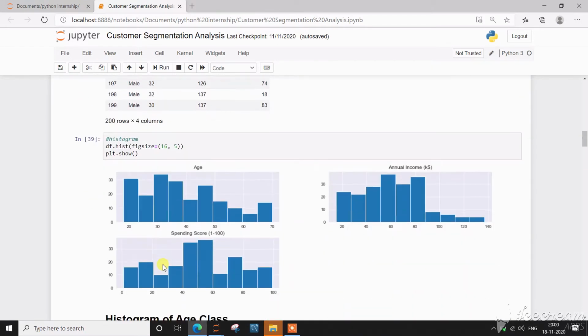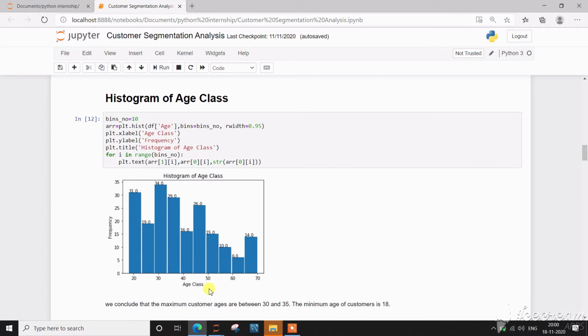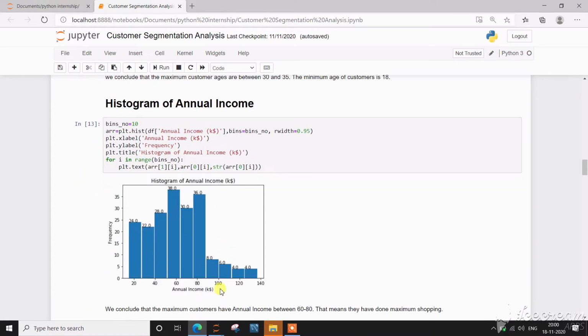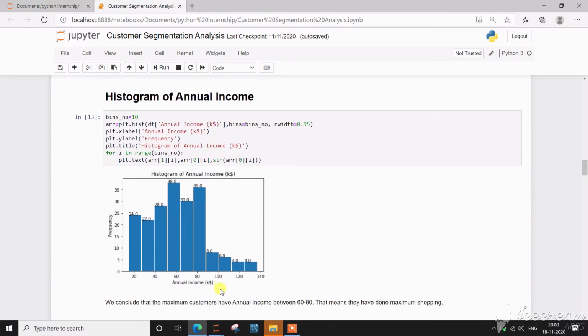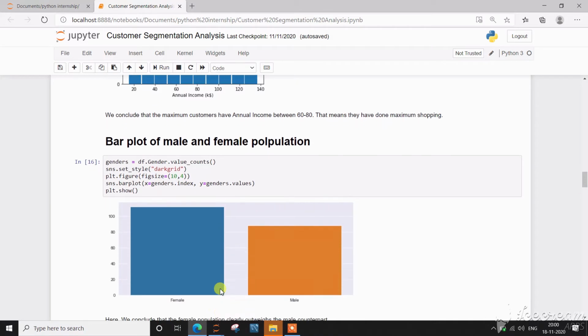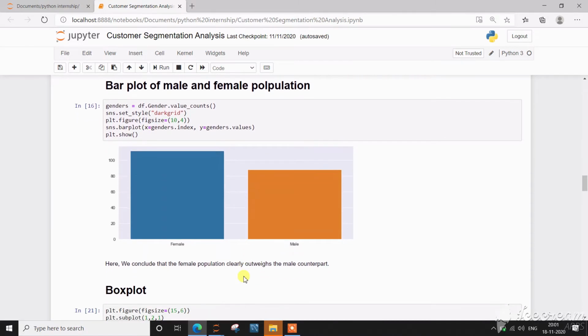Then I have made histograms of age, annual income and spending score. In the histogram of age, we can see that customers aged between 30 to 35 have done the maximum shopping. Histogram of annual income: the customers whose annual income is between 60 to 80 have done the maximum shopping. Bar plot of the male and female population: in this graph, we can see that females have done more shopping than males.